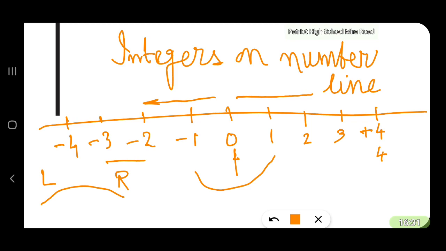You take it anywhere. Even if you go to the positive side, the number to the left will be smaller than the number to the right. You can see from here, 3 is smaller than 4, 1 is smaller than 2, or 3 is bigger than 2. As you go to the right, 3 will be bigger than 2.